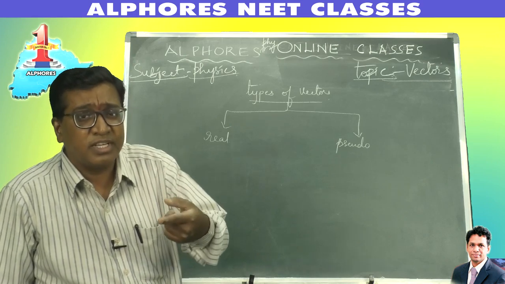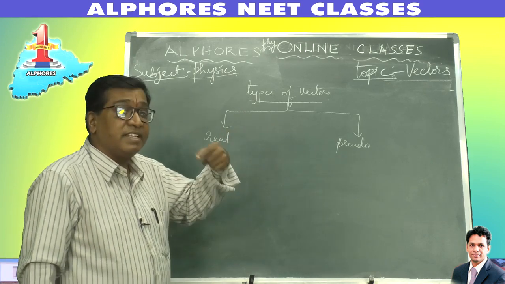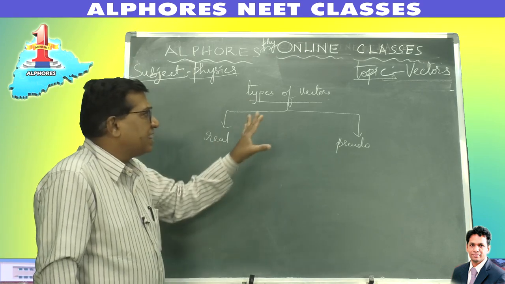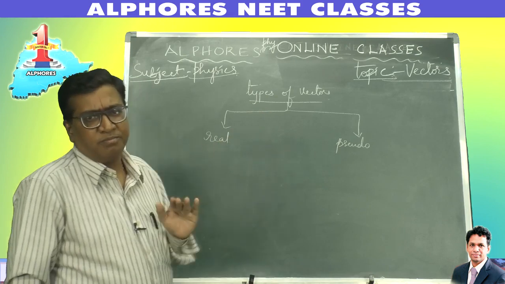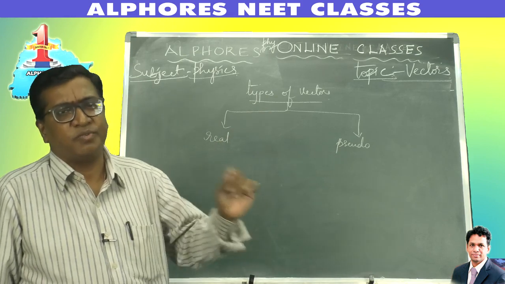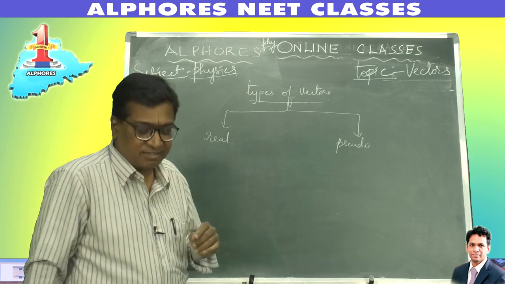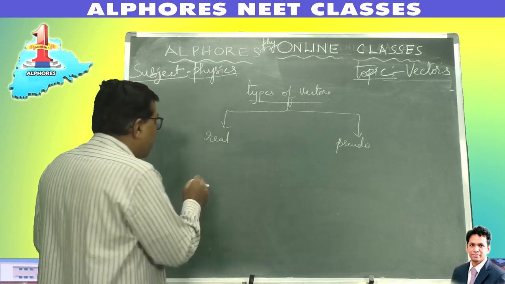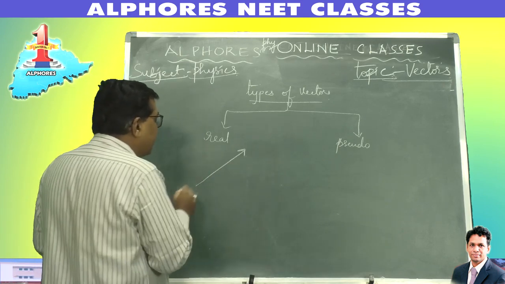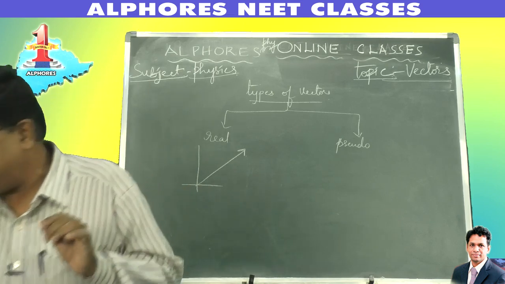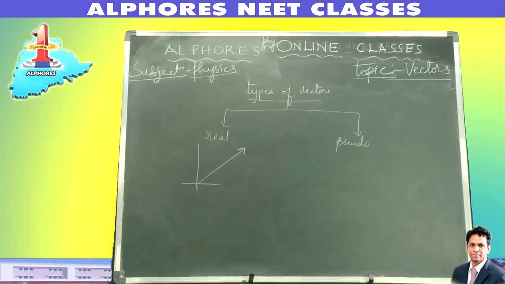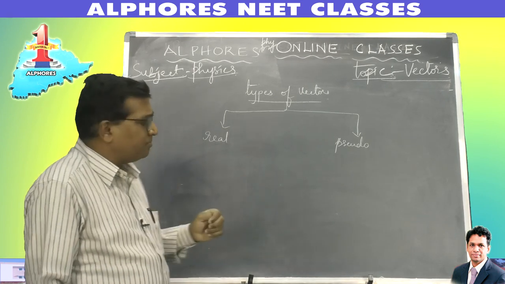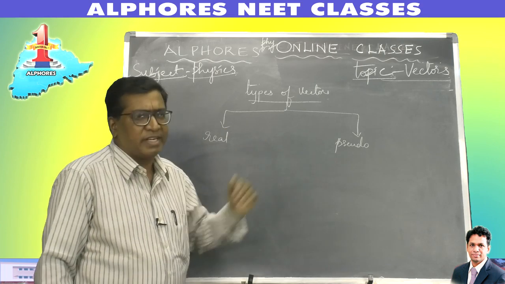Now, I was telling you the representation of vectors. There is also classification based on the representation, all that we will study. So, firstly, the vectors are classified into 2, real vectors and pseudo vectors. Now, what are real vectors? Real vectors are those vectors which are represented by convention. So vectors are classified based on their orientation as real and pseudo vectors.